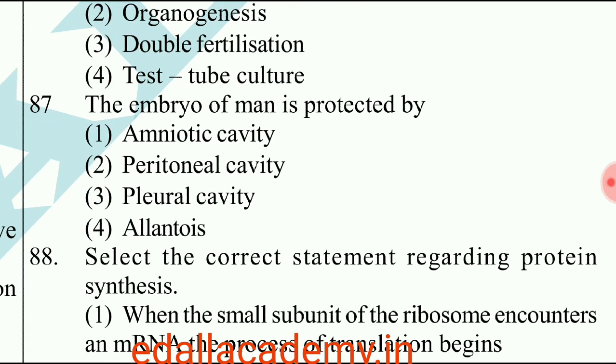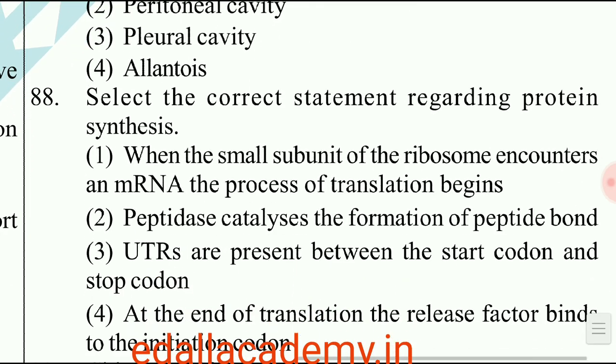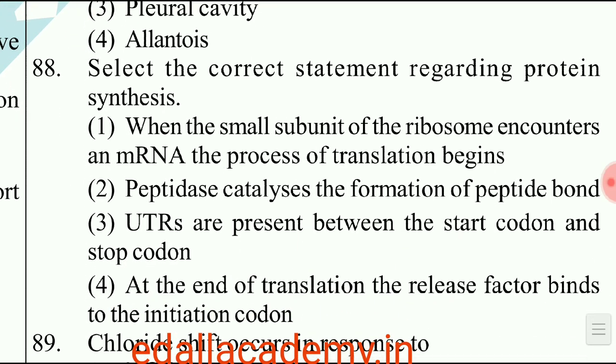Question number 87. The embryo of man is protected by. The name of the cavity is called as amniotic cavity. The correct option is 1. Question number 88. Select the correct statement regarding protein synthesis. So here there are 4 statements given. From that the correct one is option 1. When the small subunit of ribosome encounters an mRNA, the process of translation begins.